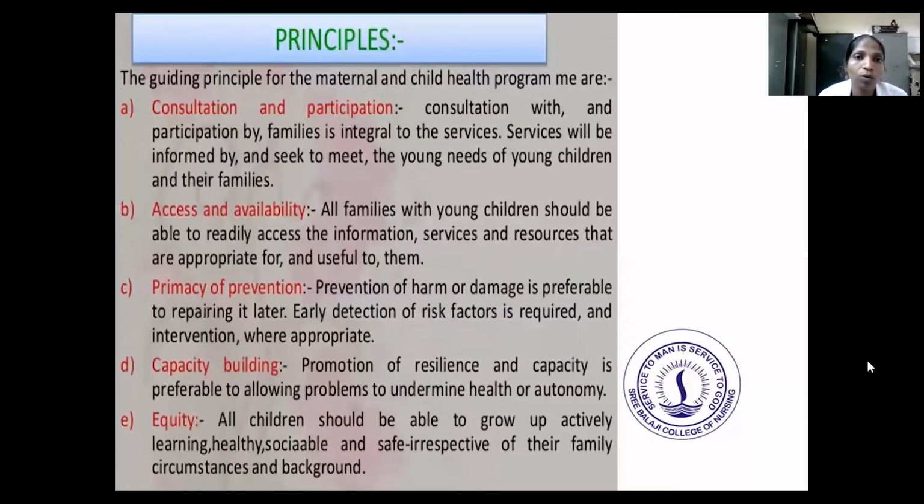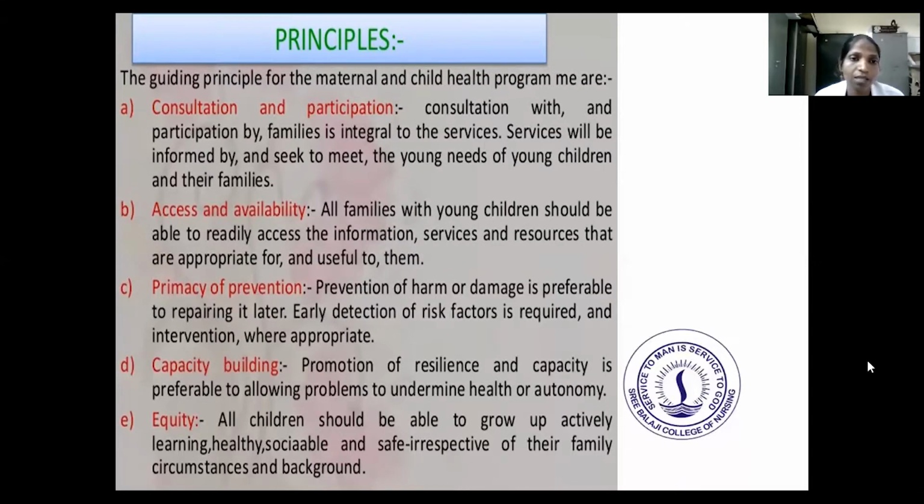Now let us move on to the principles of maternal and child health care. The main principle is consultation and participation. Consultation with and participation by families is integral to the services. Services will be informed by, and seek to meet, the needs of young children and their families.